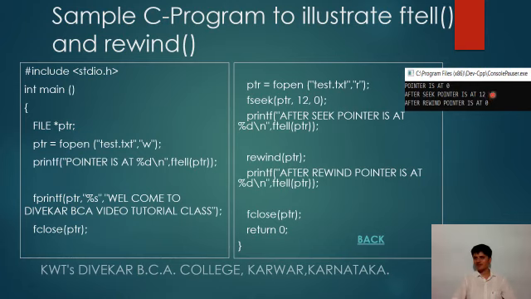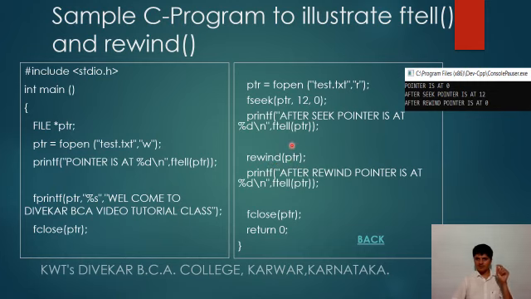Now our file pointer is at the 12th position in the file, and after that we have made use of the function rewind, rewind(ptr).